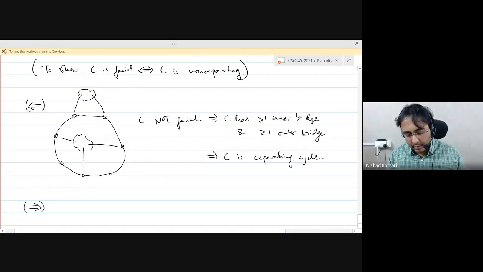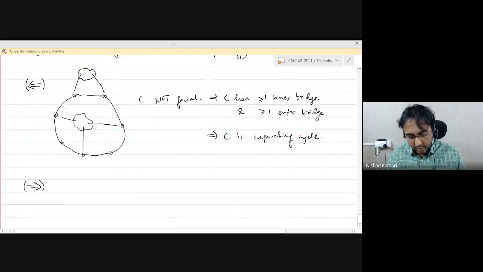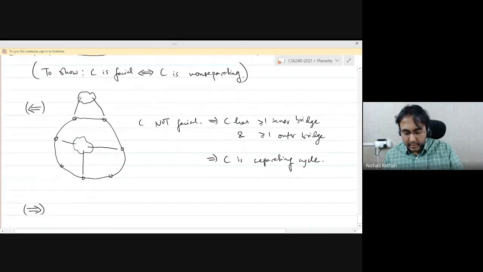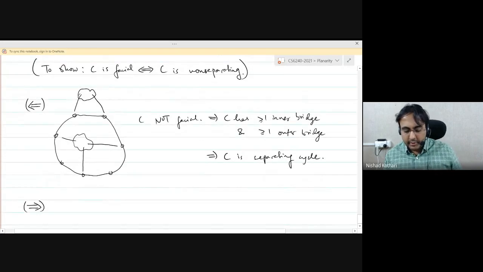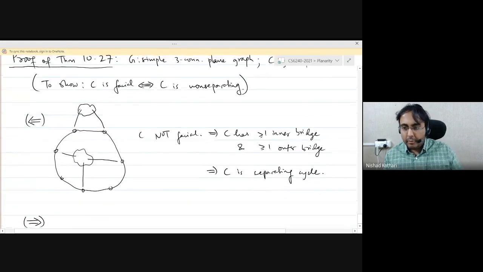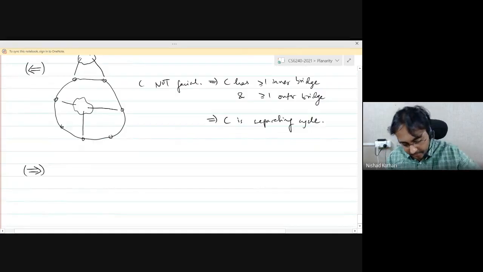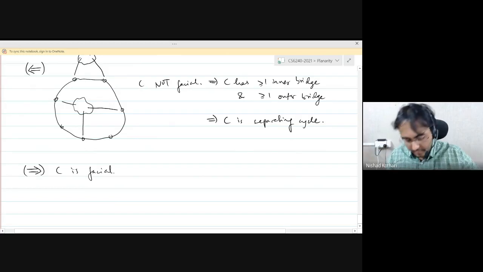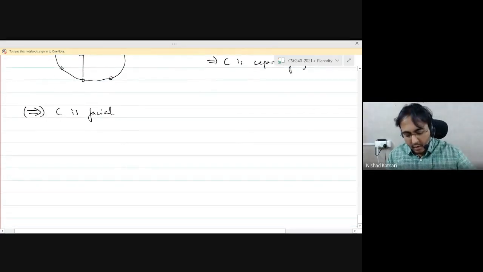And now let's prove the other direction. So now we are going to assume that it's a facial cycle, right? And we want to show that it has to be non-separating. Okay. So C is facial. All right.